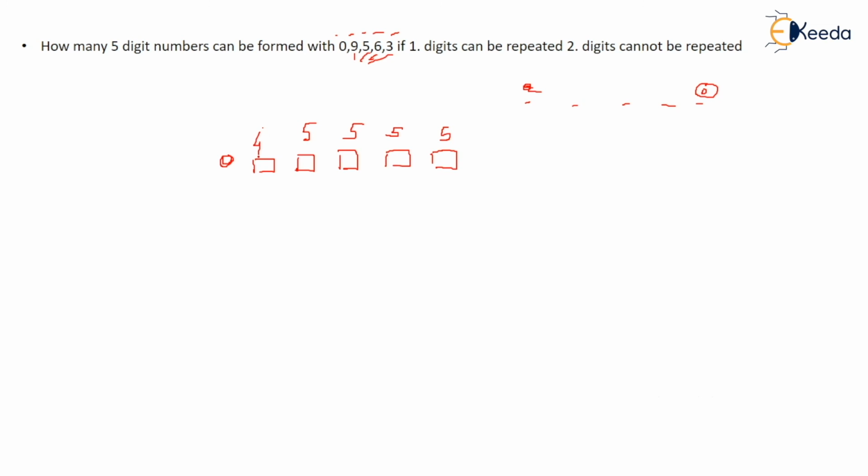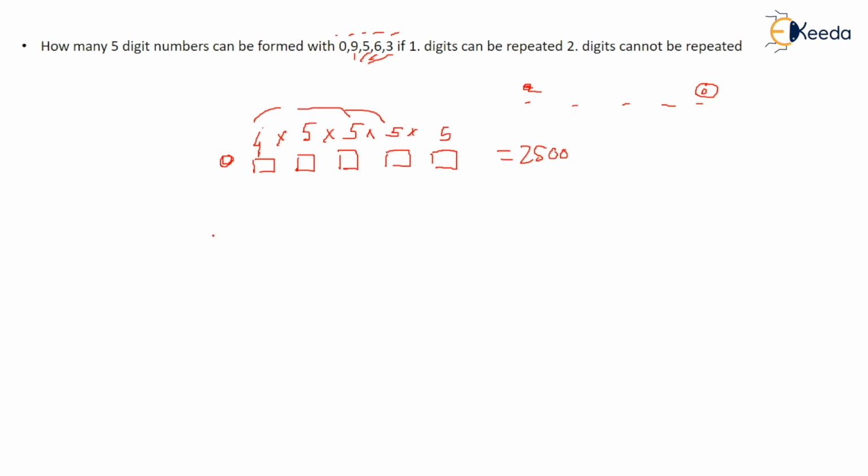So after multiplying, 5 into 5 is 25, 25 into 5 is 125, 125 into 4 is 500, 500 into 5 is 2500. In 2500 ways you can form numbers if digits can be repeated.